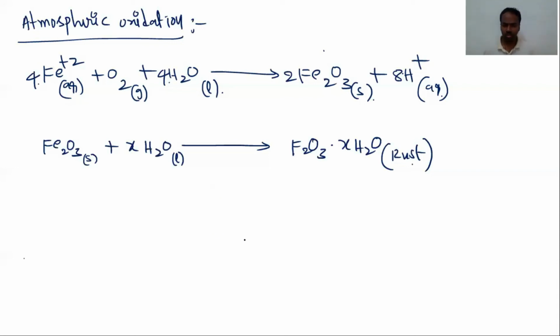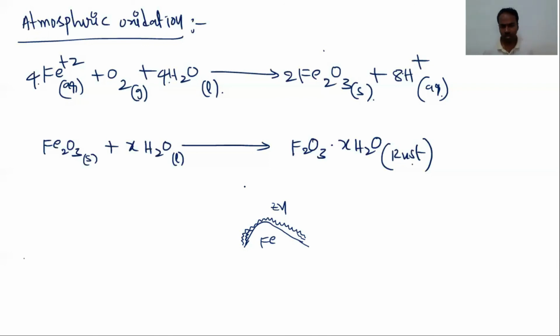In this process, the iron metal is coated with a more electropositive metal like zinc. So this is the zinc coating on the surface of the metal.